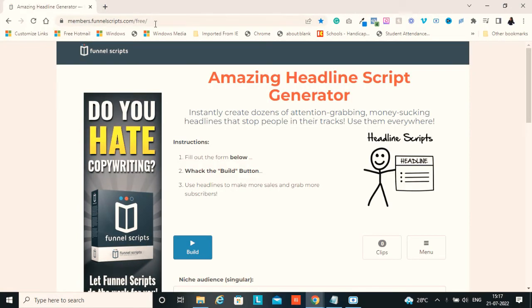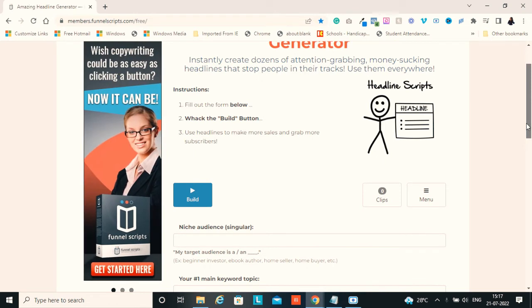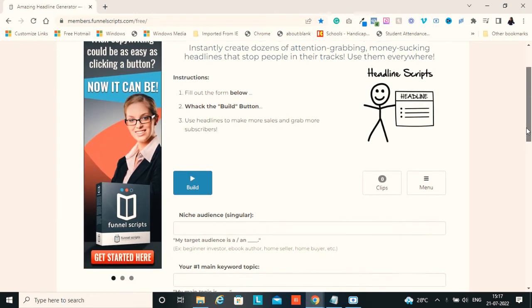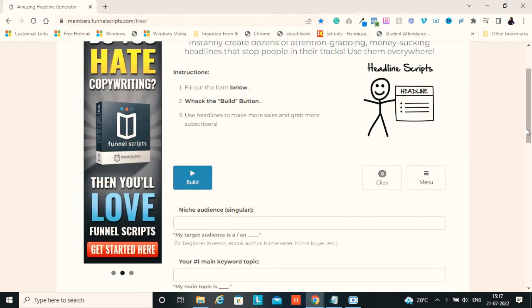So once you open this link, it does not require any login details. Directly you can generate the headlines. Just to download, you might need to give your email ID. So only at that time is it needed to log in. But you can play around with the words and how to generate the headlines. So let's see that now.